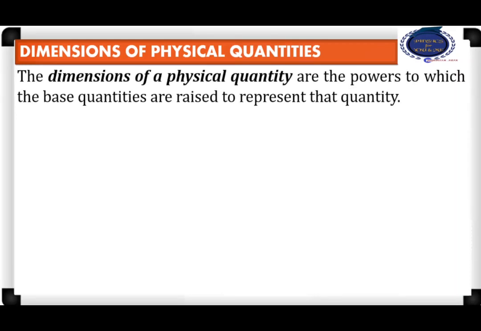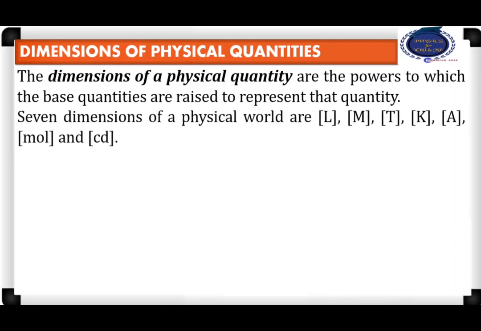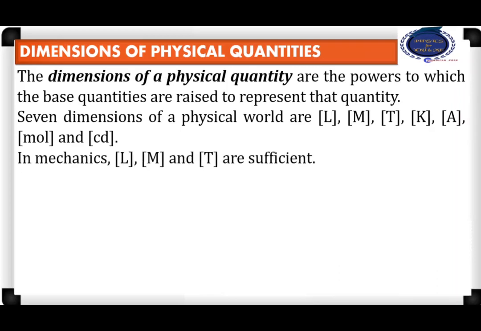The dimensions of a physical quantity are the powers to which the base quantities are raised to represent that physical quantity. There are 7 dimensions in the physical world, which are the dimensions of length, mass, time, temperature, current, amount of substance, and luminous intensity. But in mechanics, length, mass, and time are more than sufficient.